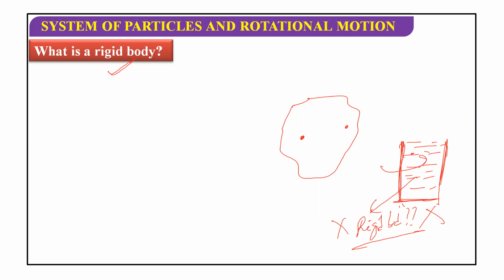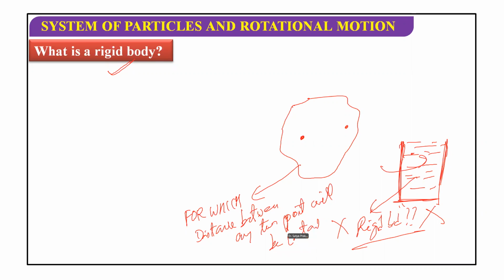So what is a rigid body? A rigid body is all those bodies for which the distance between any two points will be constant.